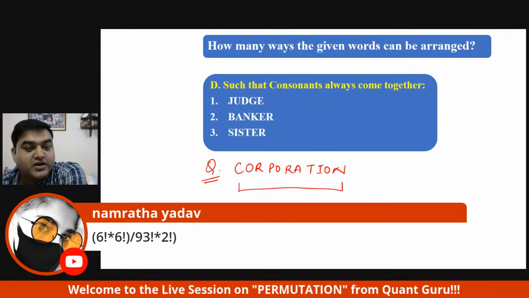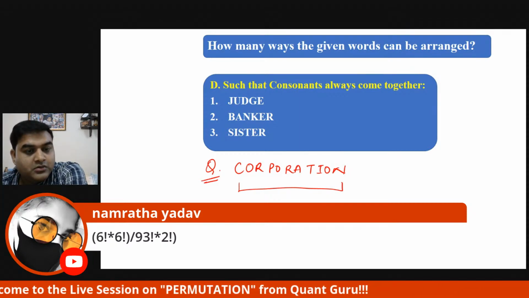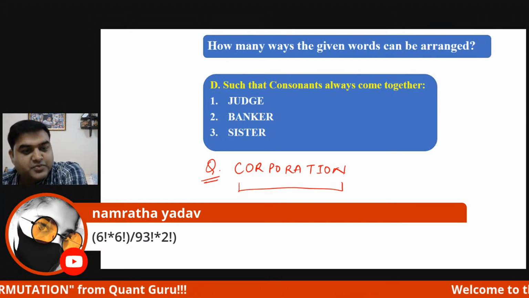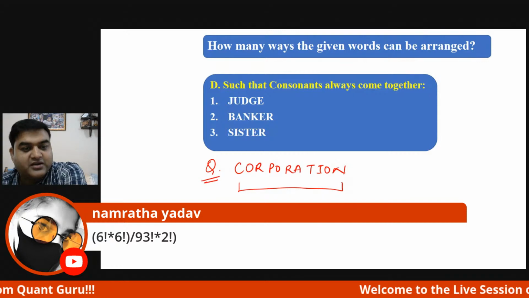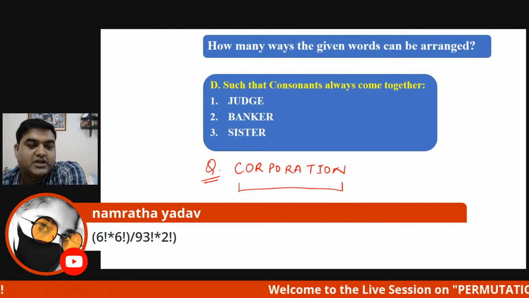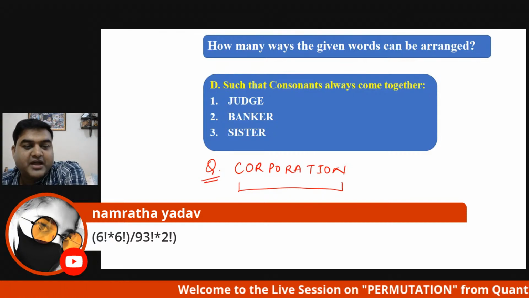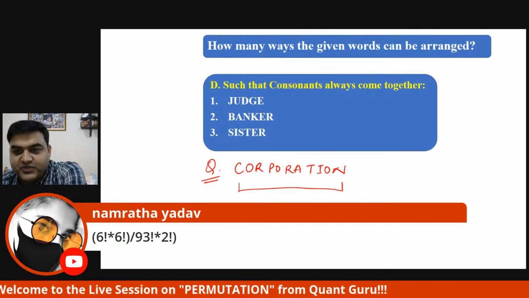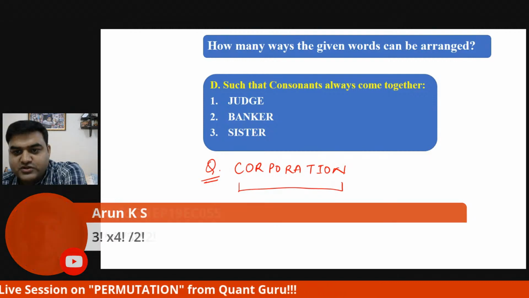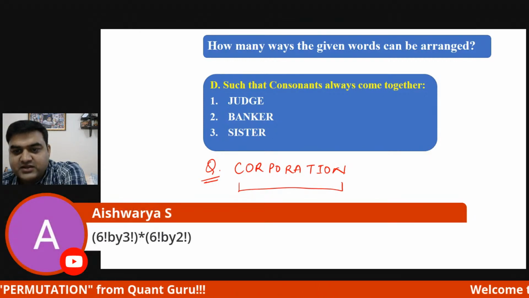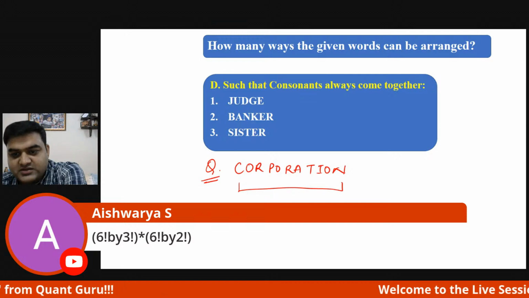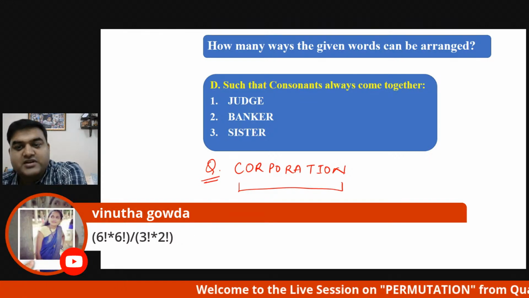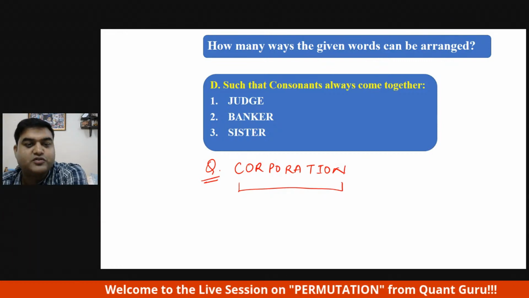Namrata has got it right, but what has happened? While writing the bracket, she has written 93 factorial. I think that was the start of the bracket, 3 factorial into 2 factorial. Okay, I got it, Namrata. You are also right. So most of you, Vivek has got the right answer. Arun has got the answer. Aishwarya has got the right answer. Vinuta has got the right answer. Wonderful.